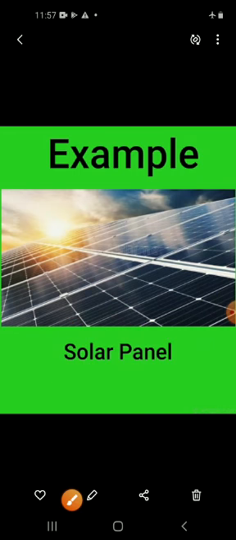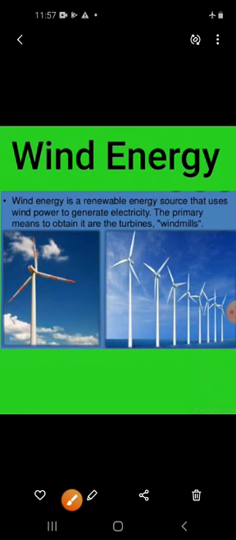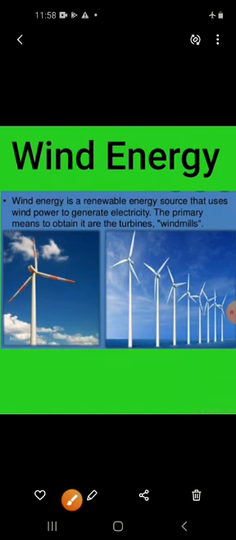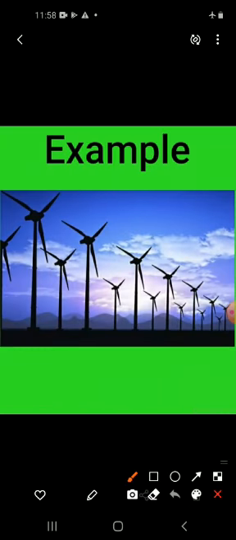Now we move towards wind. Wind is another source of energy, and the energy that we get from wind is called wind energy. It is used to move the blades of a windmill, and this helps to produce electricity also.